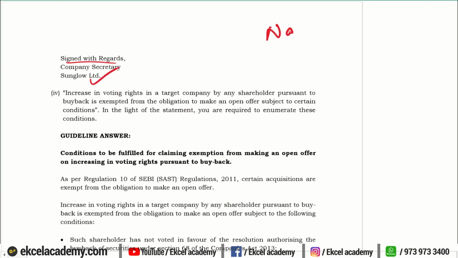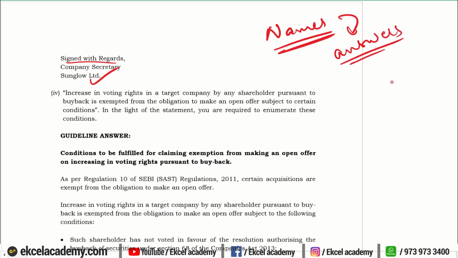So wherever names are given in the question, try to use them in the answers. That will give a personalized attention to each question. The evaluator will think that you have given minute attention to all the points that have been quoted in the question.